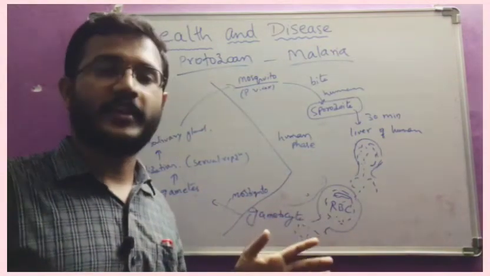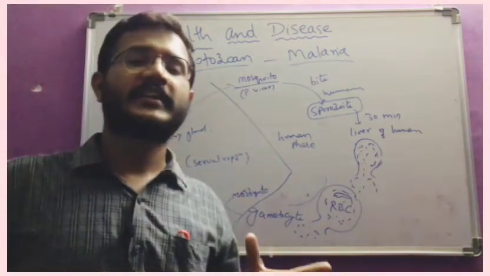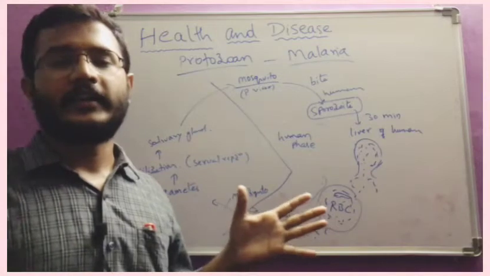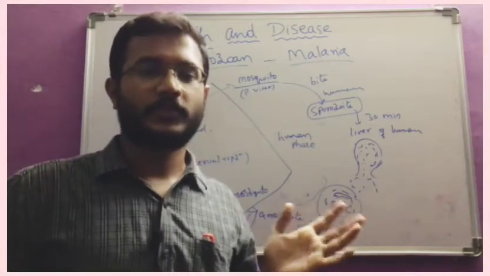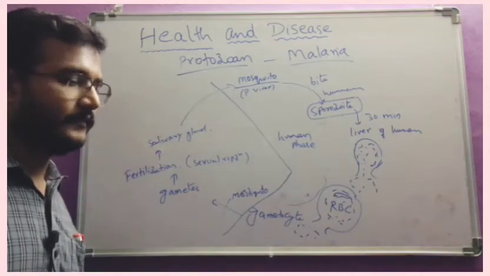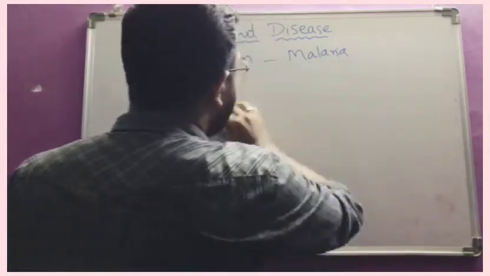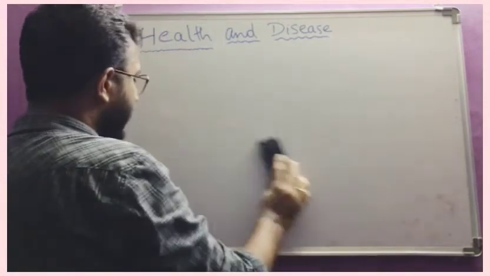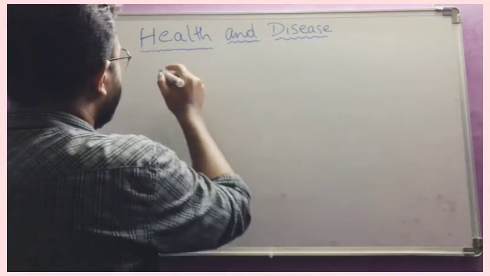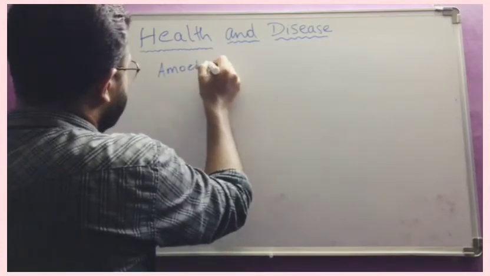So this is the life cycle, and we know the symptoms: high fever, and if not treated in the early stages, as with Plasmodium falciparum, it results in the death of a person. So this is about malaria. This is a protozoan disease. And another protozoan disease is amoebiasis.